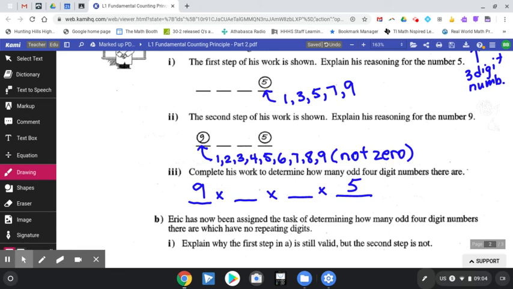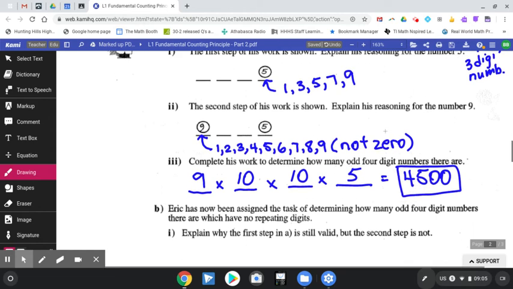So all of them are available. So there are 10 digits that could go in the second spot, and there are 10 digits that could go in the third spot. So there are 4,500 possible odd 4-digit numbers that could be made.